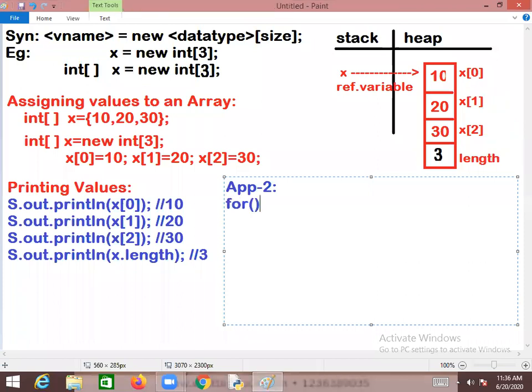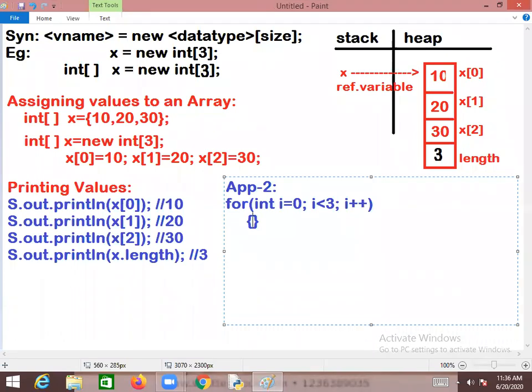If you are from a C language background, you have learned about the for loop. Here I am writing int i = 0. Where to start? Usually the array index starts from 0 and ends with size minus 1, so i less than 3. The next one is i plus plus. If you understood, this loop will be executed 3 times.